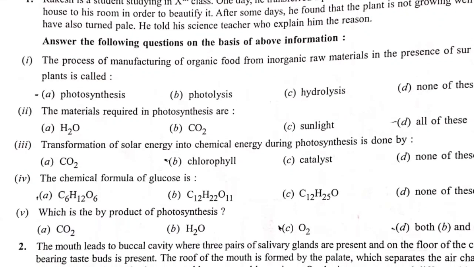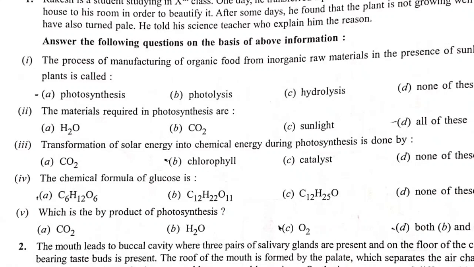The materials required in photosynthesis are: the options are water, H2O, carbon dioxide, CO2, sunlight, and all of these. So you know that in the case of photosynthesis the plant needs all the things like water, carbon dioxide, sunlight. So option D is the correct one, all of these. Now move on to the next.